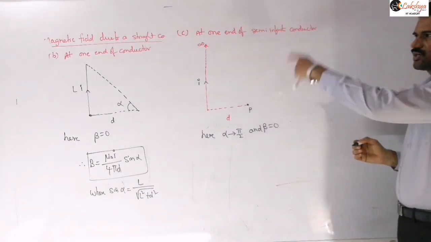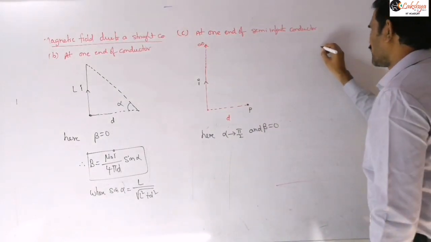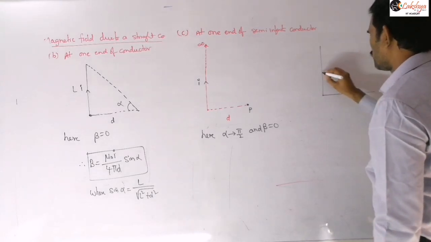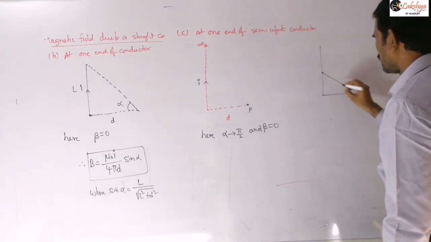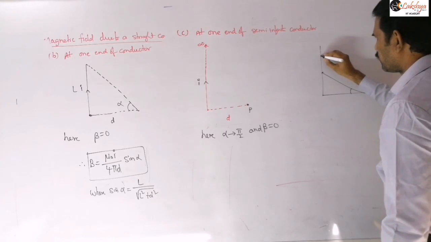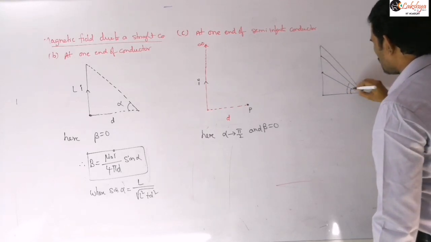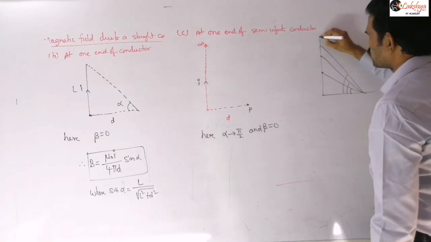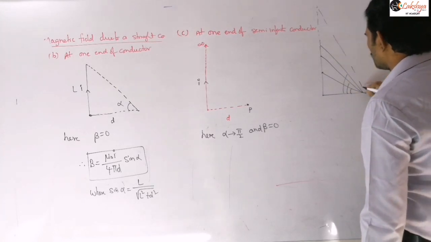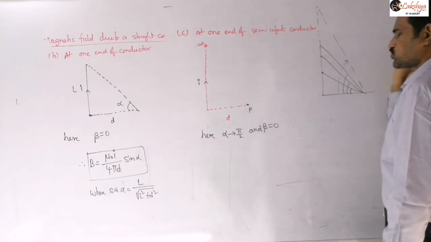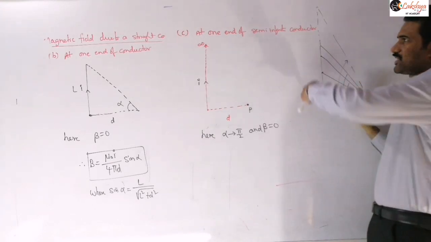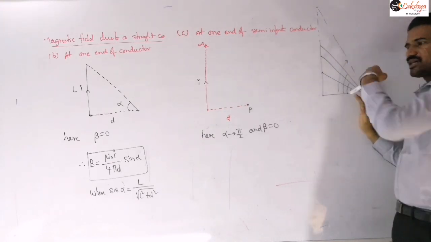Why alpha tends to 90 degrees: we are saying that the line tends to infinity. Suppose the wire length is there up to one end, then this is the angle alpha. If the length is increased up to here, you can observe that this angle will increase. If the length increases further, the angle will increase. Like that, if the length tends to infinity here, this angle tends to 90 degrees, which we consider here.